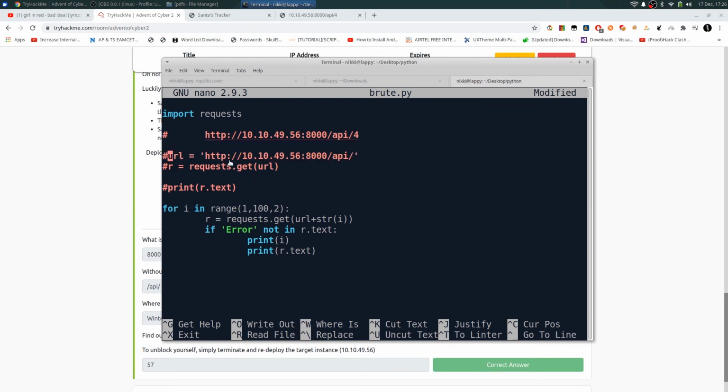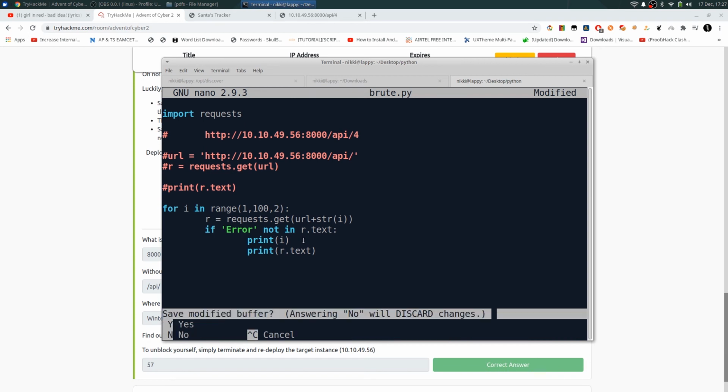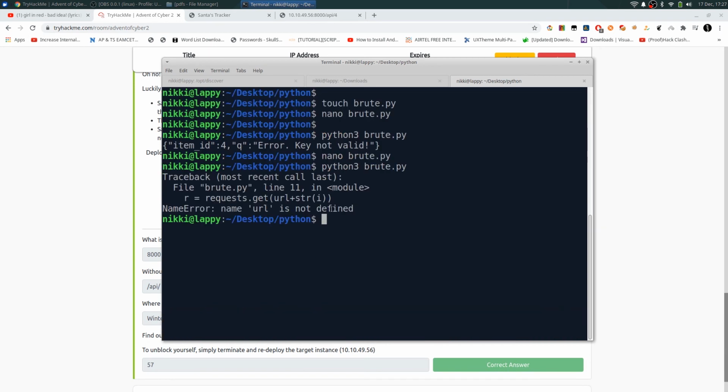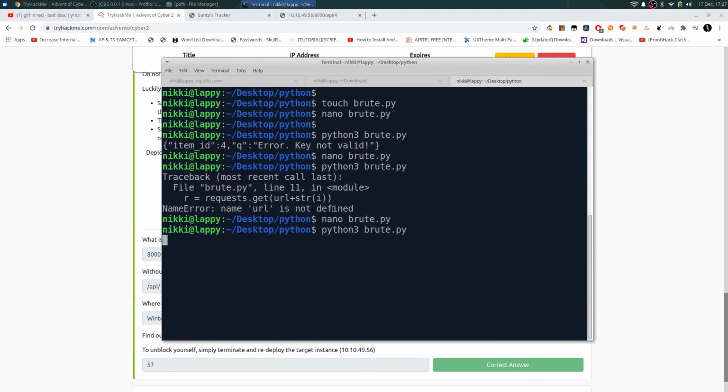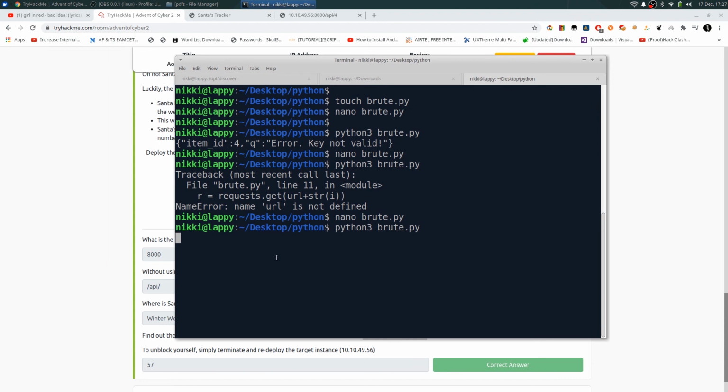So I think this is our finalized code. We are looping over 1 to 100, only the odd numbers, getting each URL and each web page, and checking if there is an error message or not. If there is no error message, we print it to see what it is. So let's run this. Sorry, I commented out the URL. Now let's run this. It will take time because Python is slow, and it also has to make requests and wait for responses.